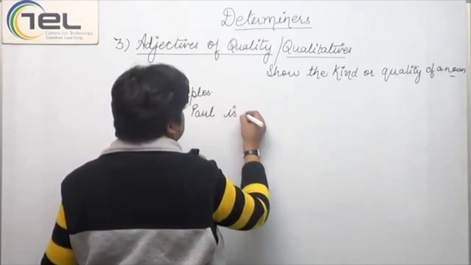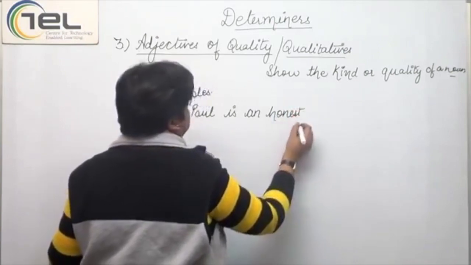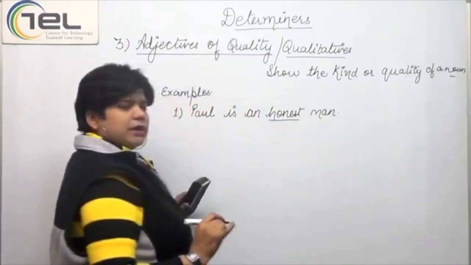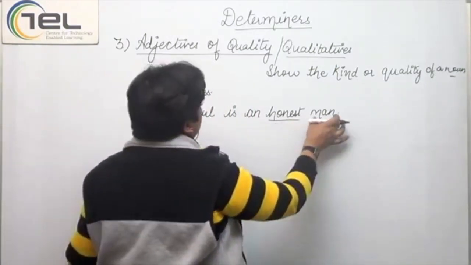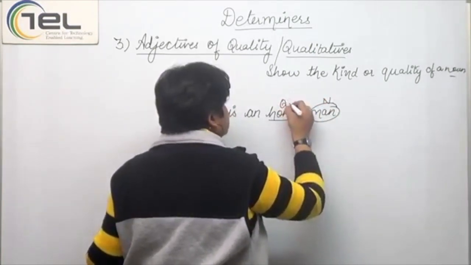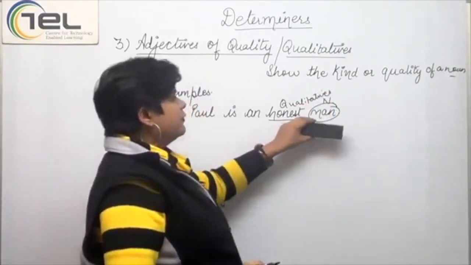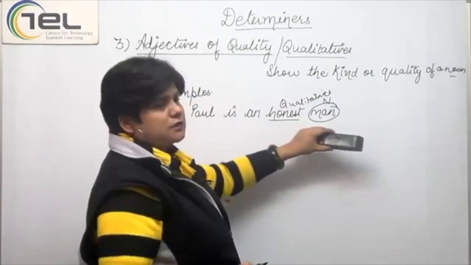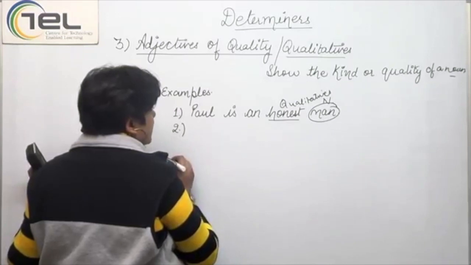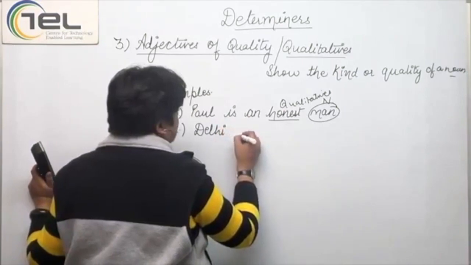Paul is an honest man. Here, honest is a word that shows the quality of the noun man here. So, man is the noun and this is the qualitative that I have used here. So, it is determining this word man, it is fixing its meaning. So, honest man.